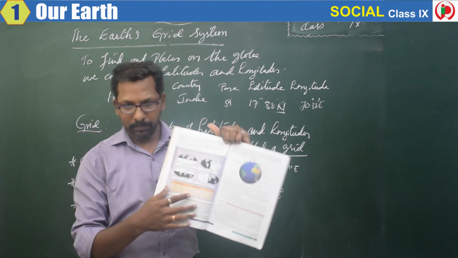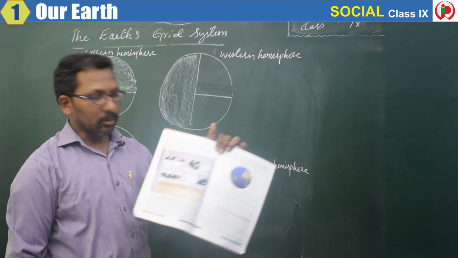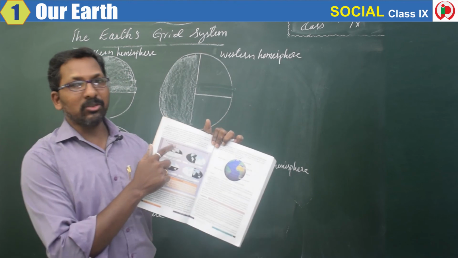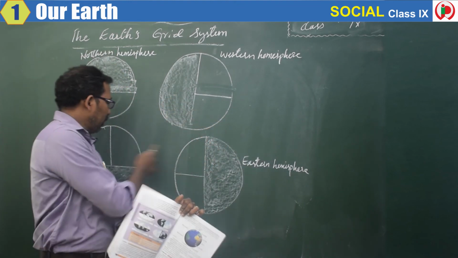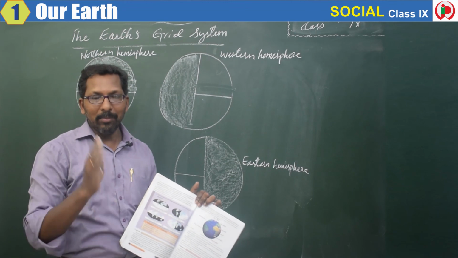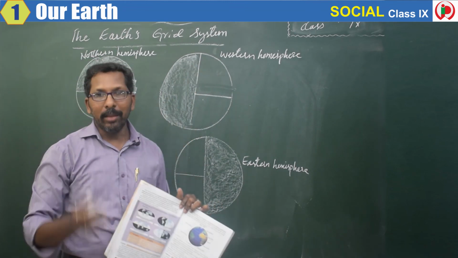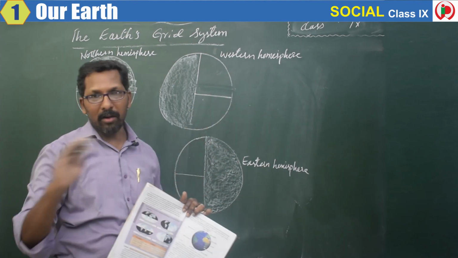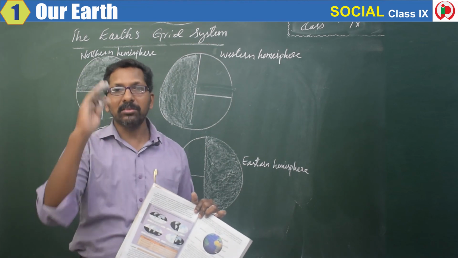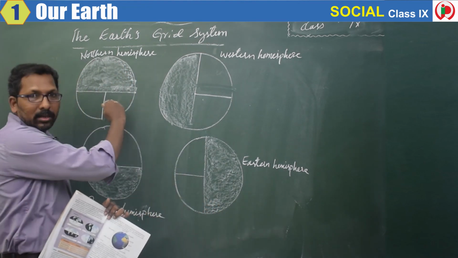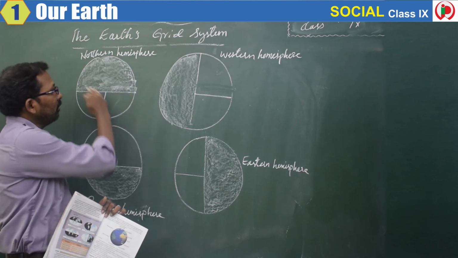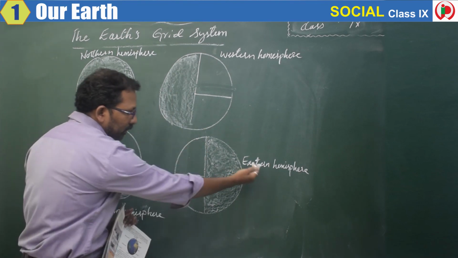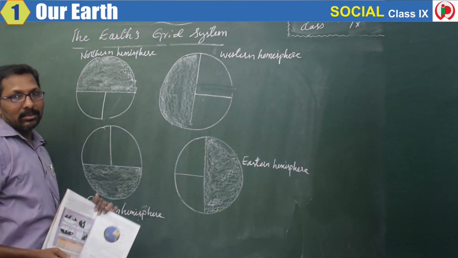For example, let's look at this table given here in your textbook. The black shaded ones I have drawn here are the hemispheres. Now what is a hemisphere? Hemisphere means the half of the earth. Hemi means half, sphere means circle. Half circle. Understood? So we have half of the hemisphere on the western side, half on the eastern side, half on the southern side here.